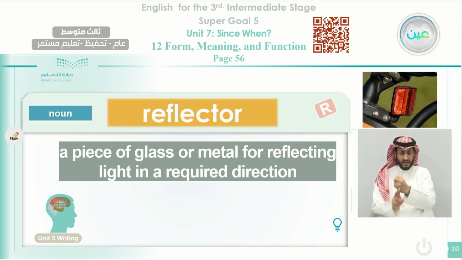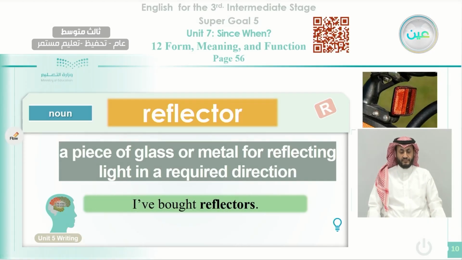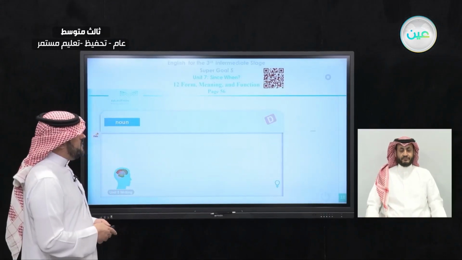We call it a reflector. Okay, so it seems that it lights at night for a kind of security. I have bought a reflector. He's telling us about his bicycle and what he did in that.